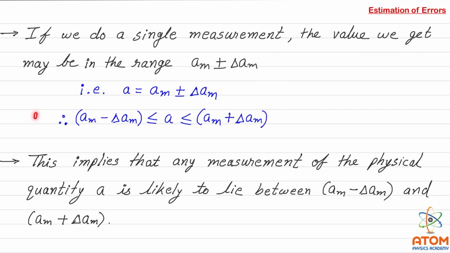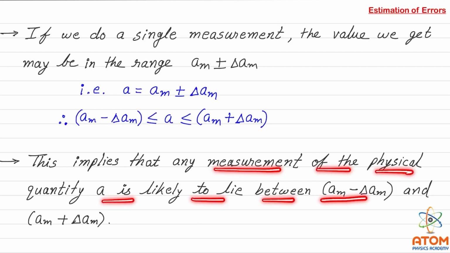We can also write that AM minus delta AM is less than or equal to A, which is less than or equal to AM plus delta AM. This implies that any measurement of the physical quantity A is likely to lie between AM minus delta AM and AM plus delta AM.